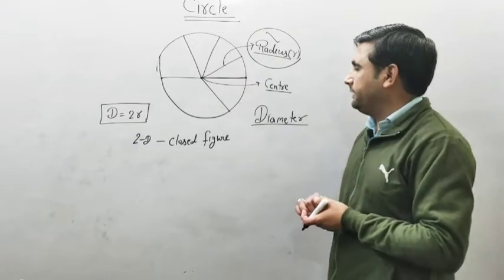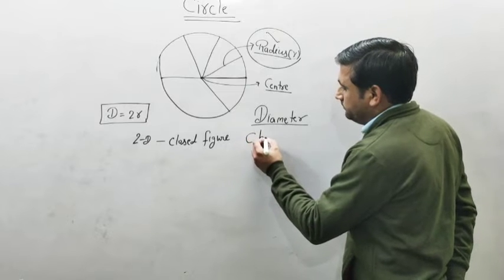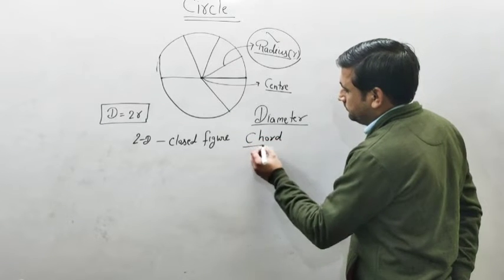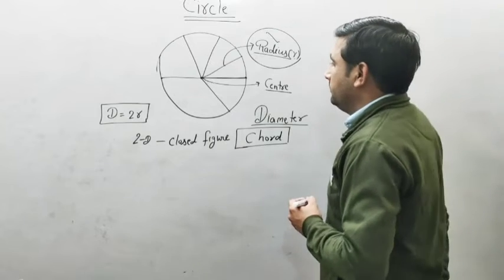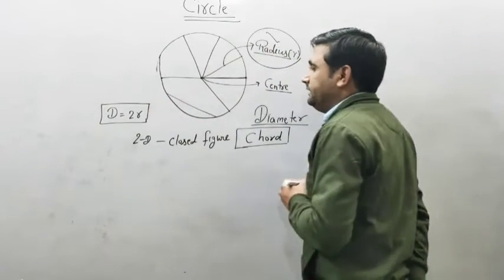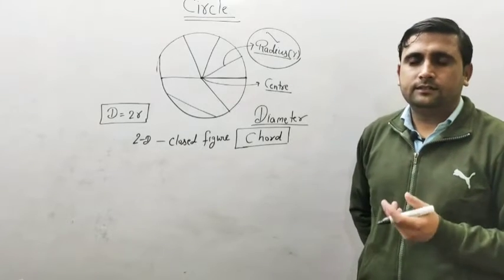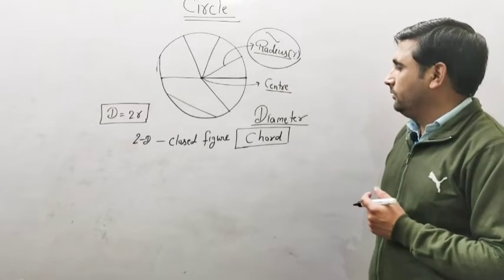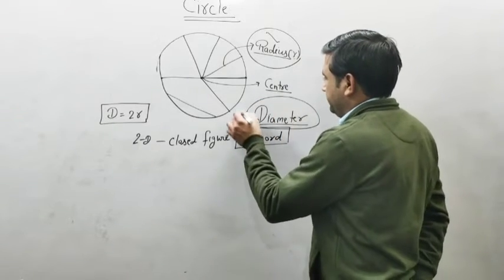Okay, so the next one is chord. What is a chord? A chord is a line segment whose end points are on the circle, and the biggest chord is the diameter.